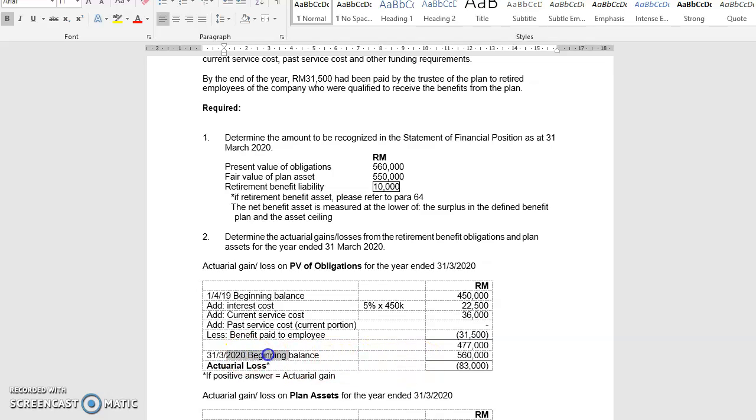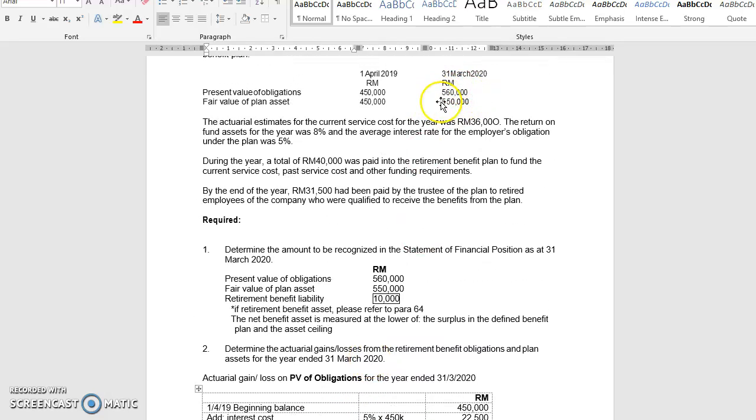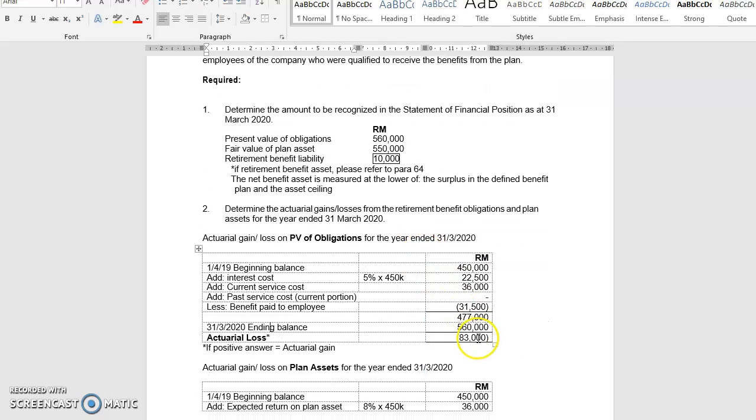Sorry, there's a typing error here. This should be ending balance. Ending balance of 560,000. This is the one that you can get from the table here. So when you compare with the ending balance, can you see here we have a negative figure. This negative figure is considered as actuarial loss. However, if it is positive, it is actuarial gain. Okay, this is how to calculate actuarial gain or loss on present value of obligation.